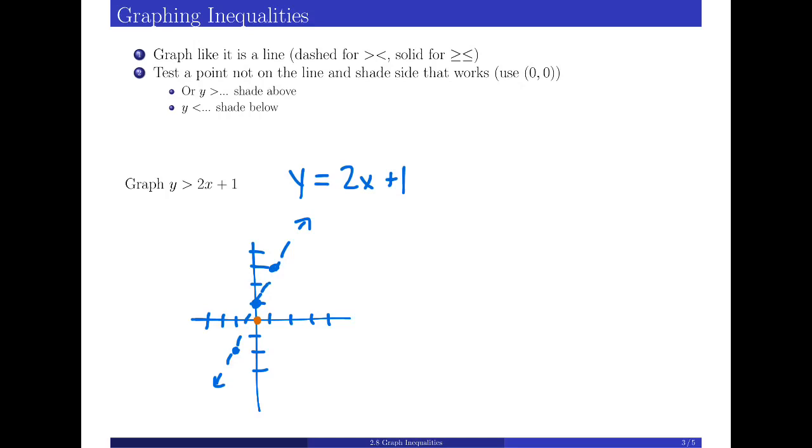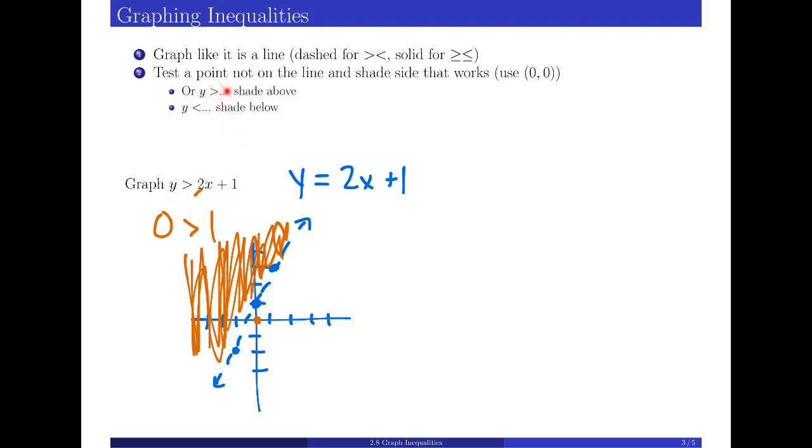But the reason this is easy to use is plugging in 0 just makes things pretty simple. Because if we plug in 0 for y, well, that's just 0. If we plug in 0 on the right, that goes away and we have 1. Now, is the statement 0 is greater than 1 true? Is that a true statement? Is 0 greater than 1? No, it is not. So 0, 0 is not a solution. So the solutions must be on the other side of this inequality. Okay? So any point over here, if we plug that in, then that would satisfy this inequality.